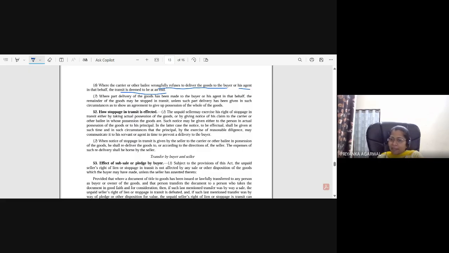Not with the buyer. With the courier, right? And the courier should have the right of disposal. If he is holding on behalf of the buyer, then in that case also the seller loses the right of lien, right of stoppage in transit, that we have discussed. So on whose behalf the courier or other bailee is holding that good has to be seen.